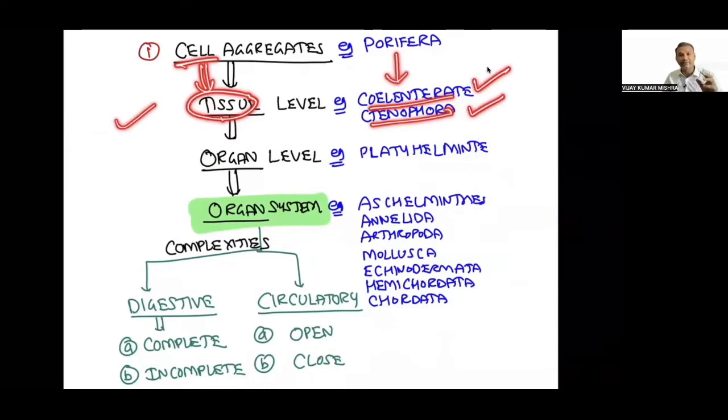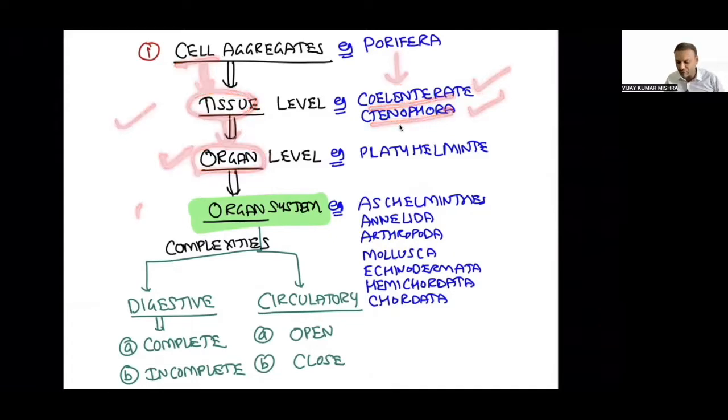Now there is a third level of organization. We call this third level of organization tissues combined to form the organ. Why will tissues combine to form the organ? Because tissue may be of different types, like epithelial tissue, muscular tissue, connective tissue, nervous tissue, and all these tissues come together to build the body, to build the organ of the body, and that's why it is called organ level.